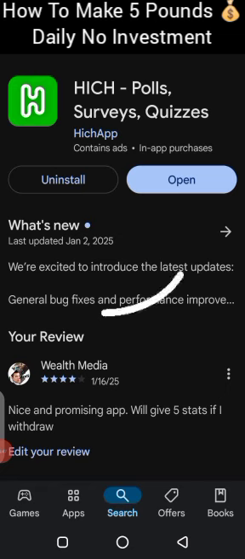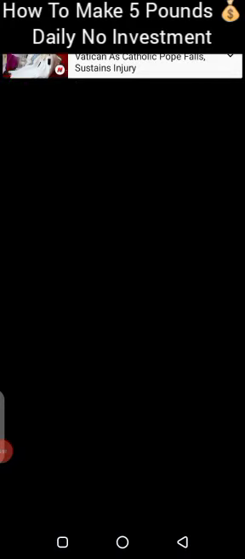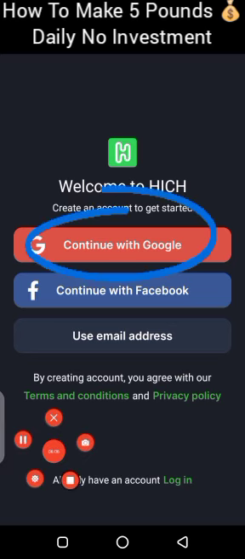So right now you click on open. If you have installed the app, you click on open and it's going to open the app and it's going to show you the interface like this. So I want you to pay very close attention. Make sure that you click on continue with Google. That's you sign up with Google because it's the easiest way to sign up.